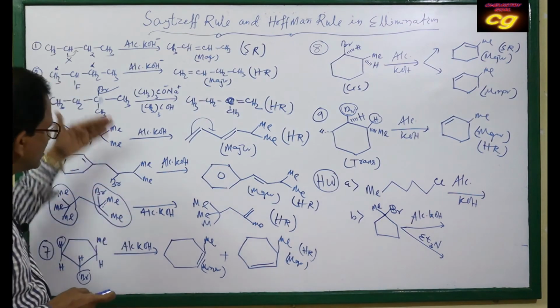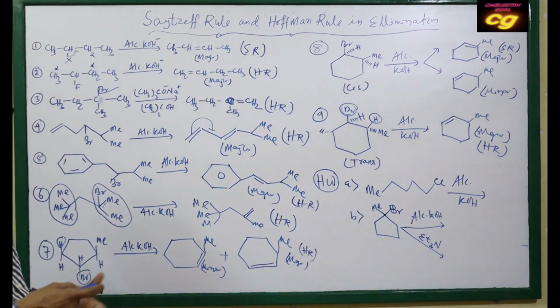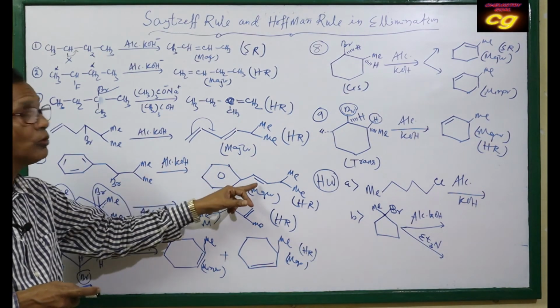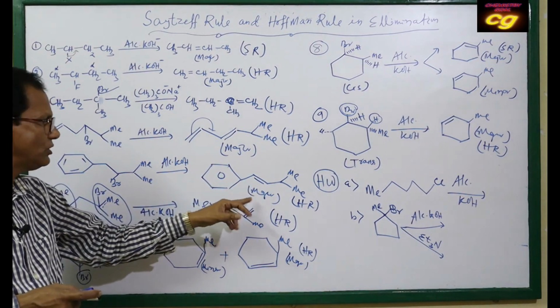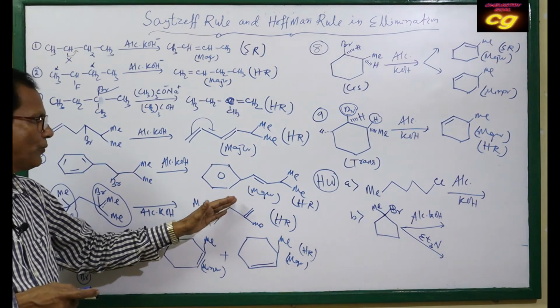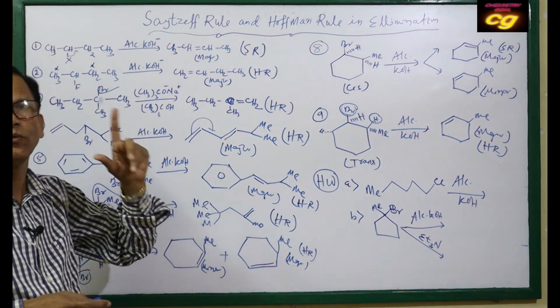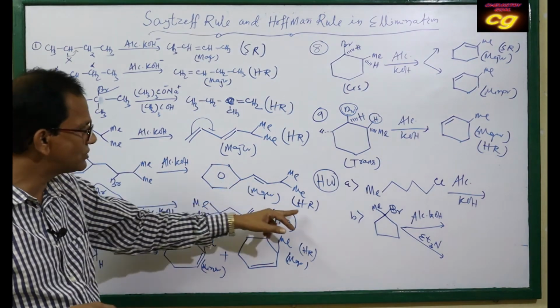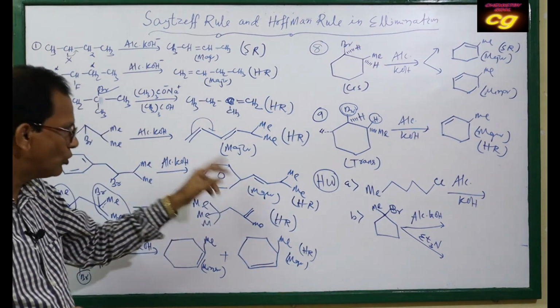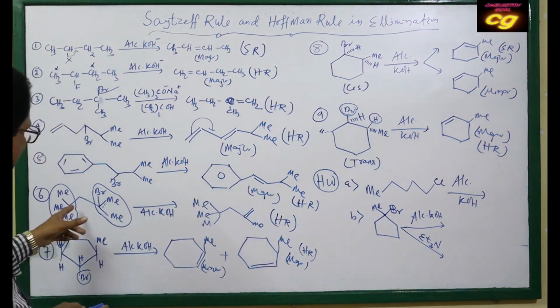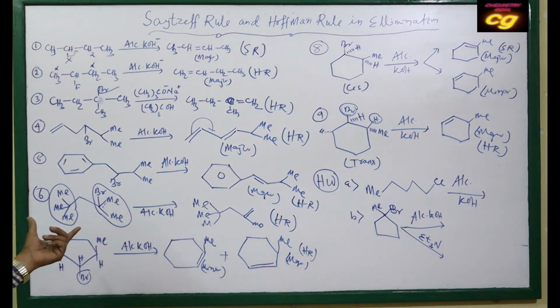And these are very important cases we have already discussed. During elimination, the product should have more double bond conjugation. This is the major product, so it follows Hofmann's rule, not the Saytzeff rule. Saytzeff rule means more substituted. Here it is less substituted, but it is more stable due to pi bond conjugation, so it is Hofmann's rule. And this is the very important case.